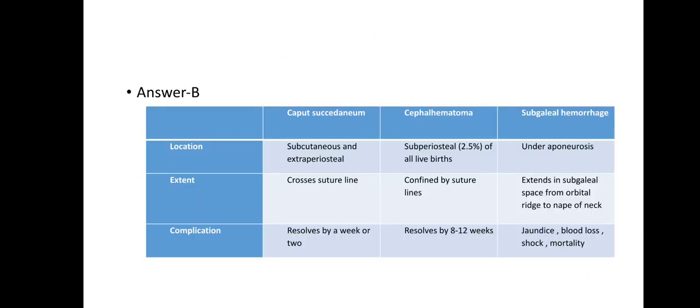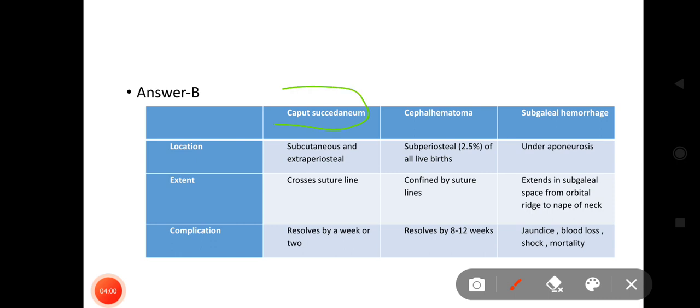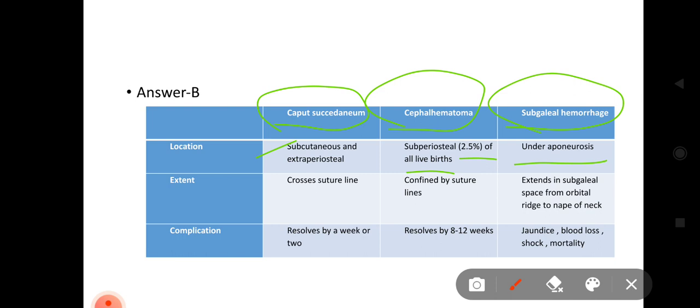So let's go through the differences between caput succedaneum, cephalohematoma, and subgaleal hemorrhage. The location of caput is subcutaneous or extraperiosteal. Cephalohematoma is subperiosteal, seen in 2.5% of all live births, and subgaleal hemorrhage is seen under the aponeurosis. The extent, this is important: caput crosses the suture line while cephalohematoma is confined by suture lines, and subgaleal hemorrhage extends in the subgaleal space from the orbital ridge to the nape of the neck.